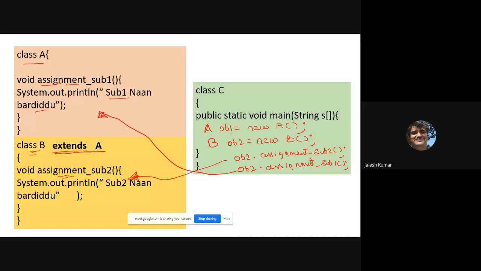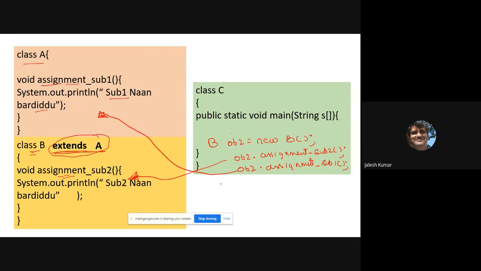So B is sufficient. This is not required. Only the B object is sufficient because it will inherit all the variables and methods inside A into B. That's what inheritance is. How are we telling it is inherited? Because we have written extends A. So when you create an object of type B, using that object it is possible to invoke this method as well as that method. That's how you perform inheritance.